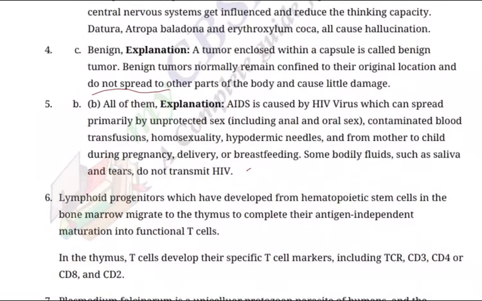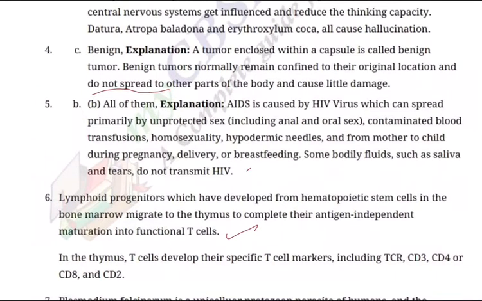Question 6. Lymphoid progenitors, which have developed from hematopoietic stem cells in the bone marrow, migrate to the thymus gland to complete their antigen-independent maturation into functional T cells.